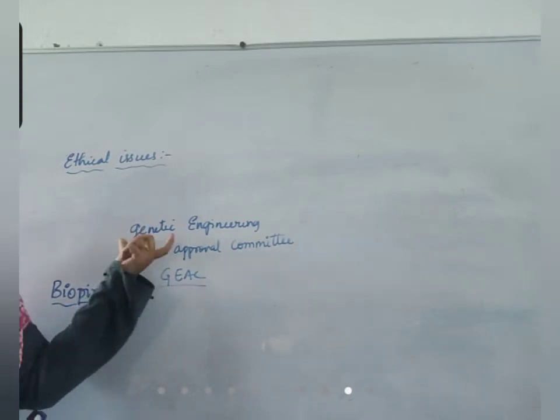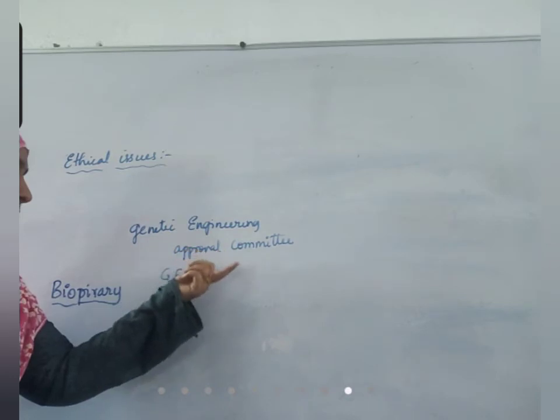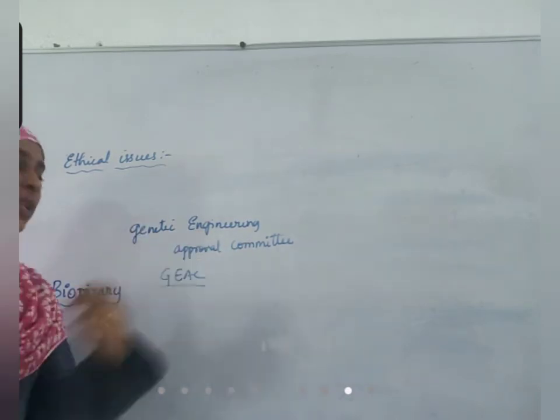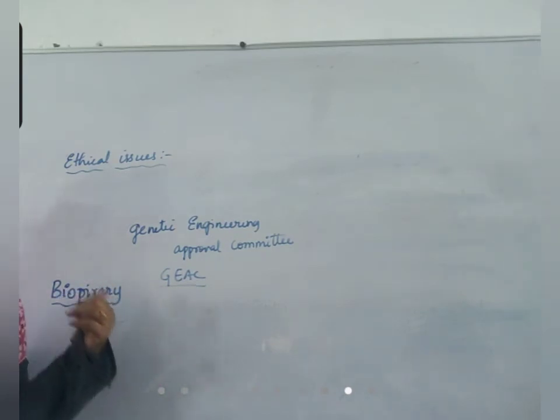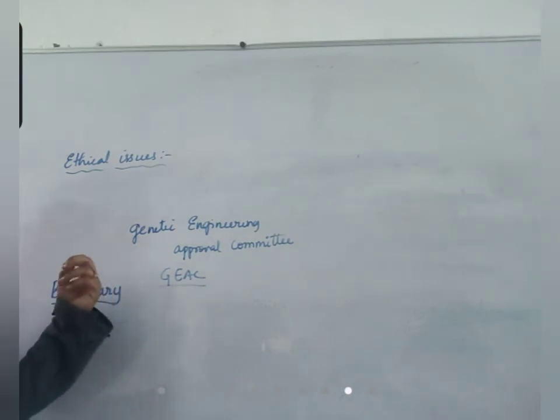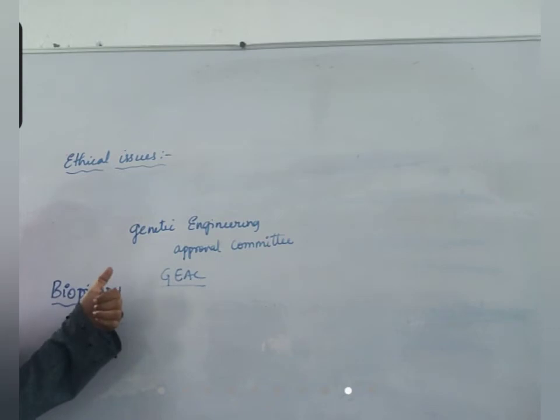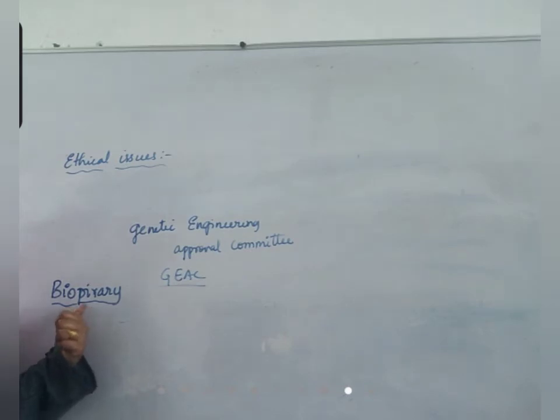Okay, the permission should be taken from the Genetic Engineering Approval Committee, and only then should research be started. If it is not done like this, or if it is not following the guidelines of this committee, then it is biopiracy. Okay, this biopiracy is the biggest crime and it is a punishable offense.